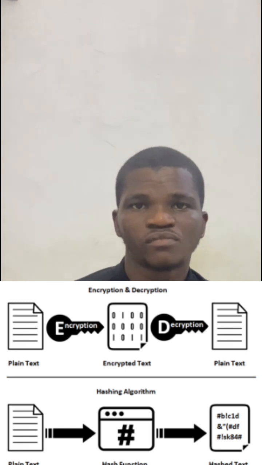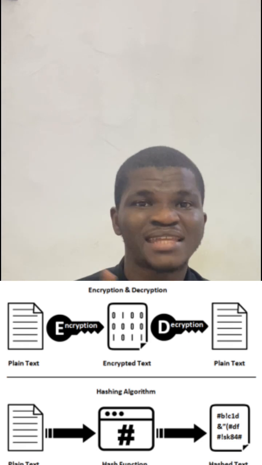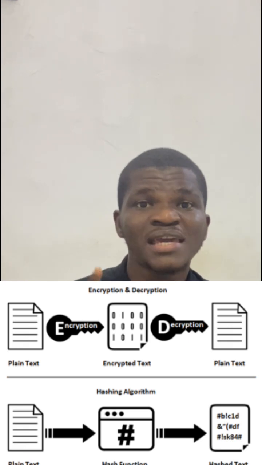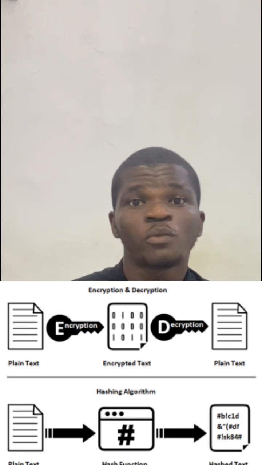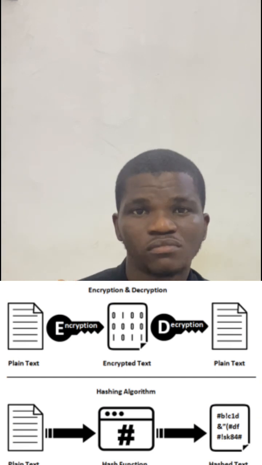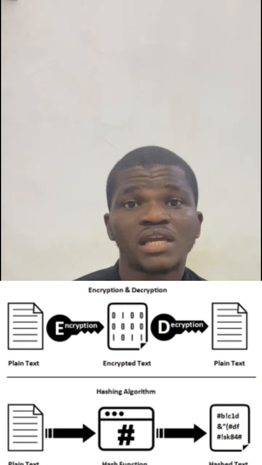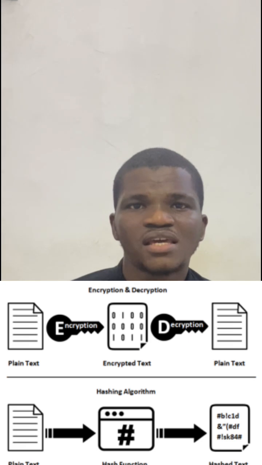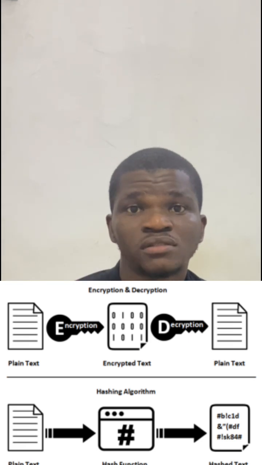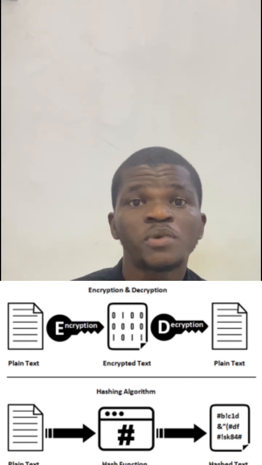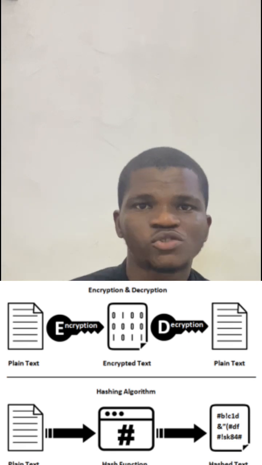Why do we use hashing? Number one, we use hashing to maintain the integrity of a file, to make sure that particular file has not been tampered with at all. Number two, we use hashing to store passwords in a database, so that even whenever there is a database breach, hackers will not be able to know the user's password.